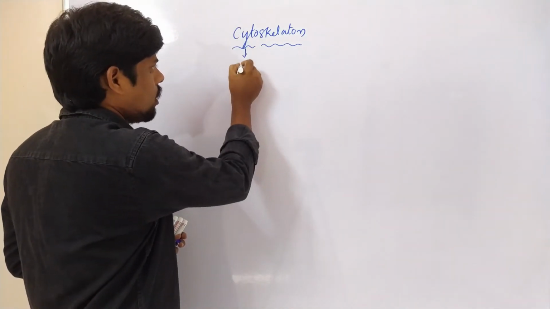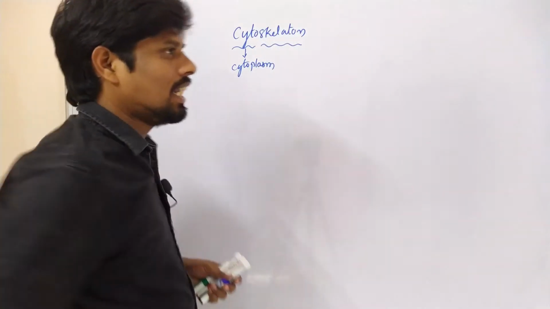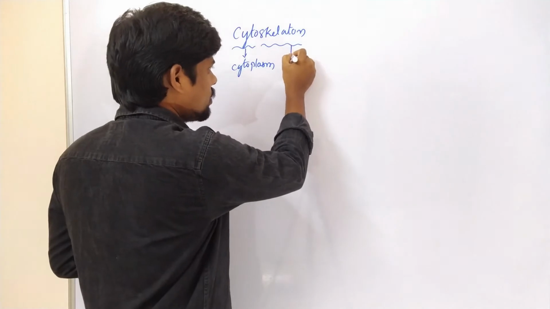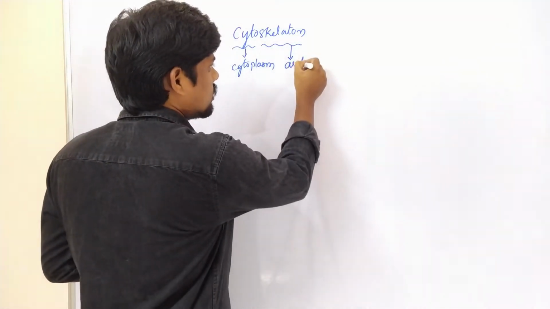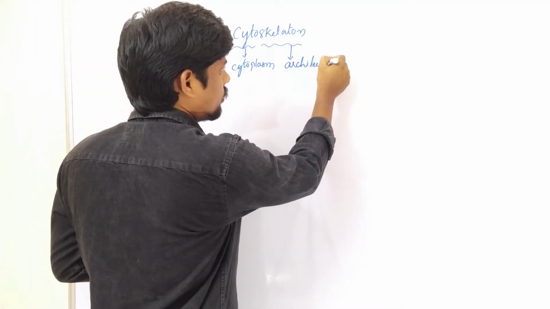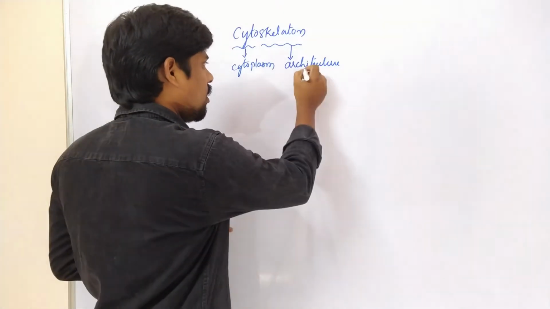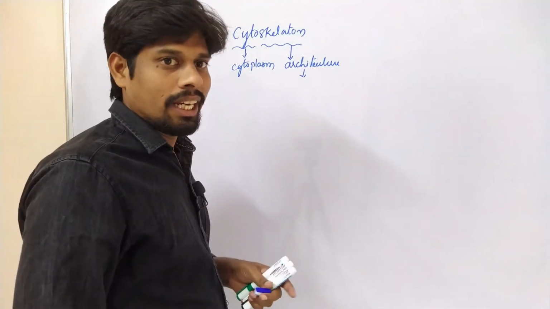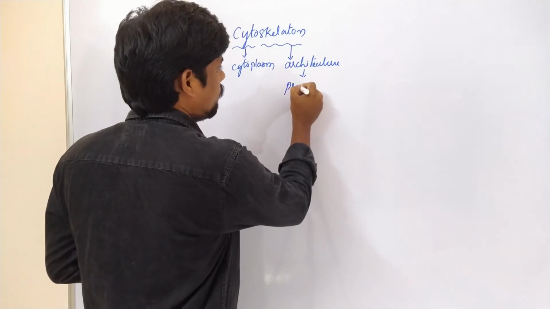Cyto means the cytoplasm of the cell, whereas skeleton is what gives the structural features or architecture of cells. So the architecture of the cell is given by protein filamentous structures, protein filaments.